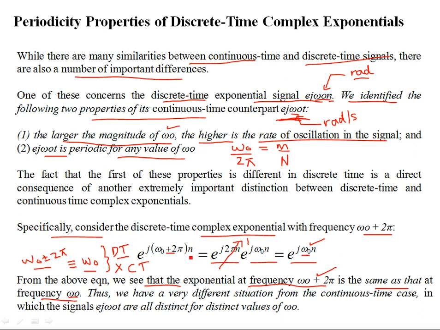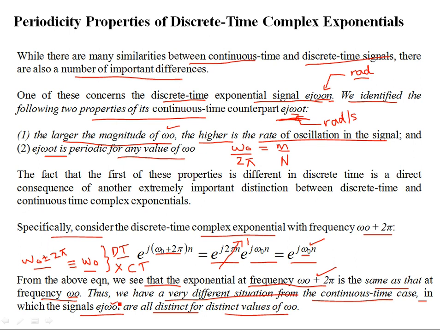So this frequency and this frequency have to be the same. Thus we have a very different situation from the continuous time case. This is the first difference: the signals e^{jω₀t} are all distinct for distinct values of ω₀. If you change this ω₀, it doesn't matter whether by 2π or any number.